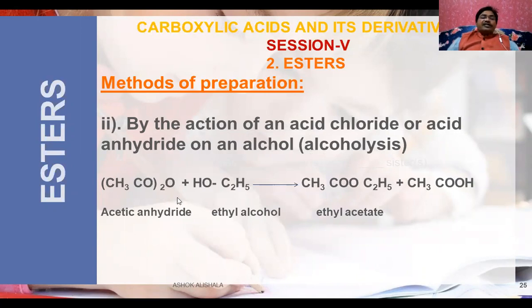When acetic anhydride is treated with ethyl alcohol, you will get ethyl acetate and acetic acid. Means acid anhydrides, when treated with alcohols, give the respective ester.